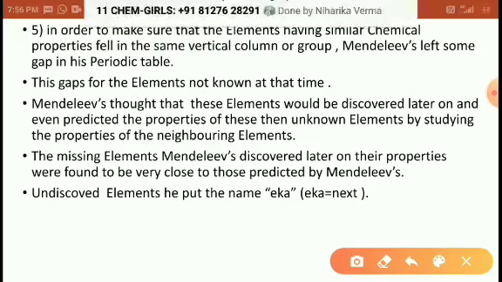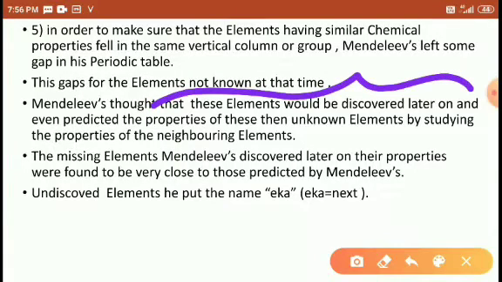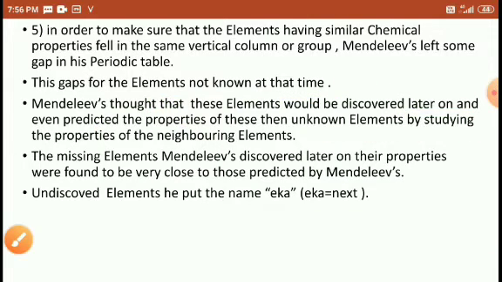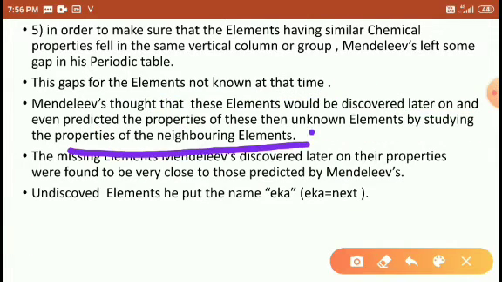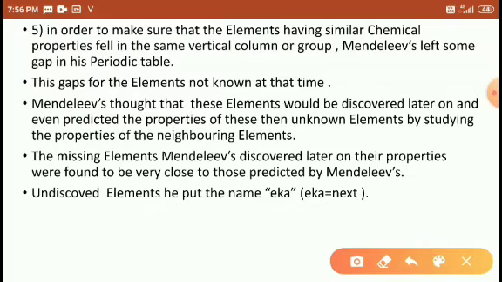Right? And he predicted that the elements would be discovered later. He predicted the properties of those unknown elements from the neighbor elements. I will show you, students, in the predicted table some elements are missing.